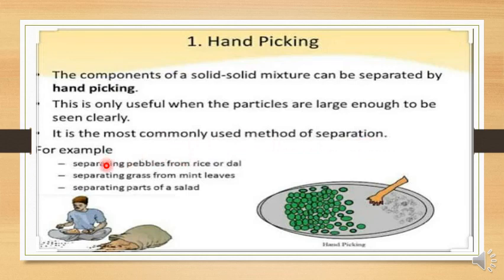For example, separating pebbles from rice or dal, separating small pebbles from the rice. Separating grass from mint leaves. In mint leaves, sometimes by mistake grass is also added, and that can be separated easily. Separating parts of a salad. These are some common examples which can be separated by using the hand picking method.